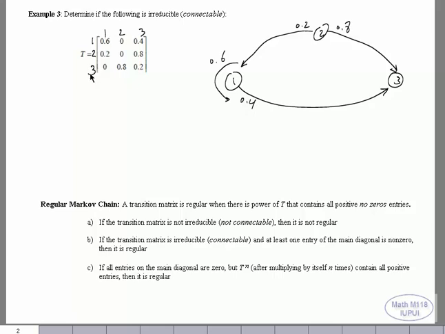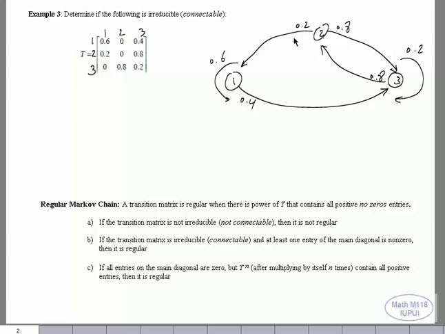3 to 1, there is no traffic. 3 to 2, there is 0.8, I'm sorry. And 3 to 3, 0.2. Now, if you look at all those arrows right there, if you start with 1 and you want to go to 3, you can go back to 2 and go back to 1, to where you started.